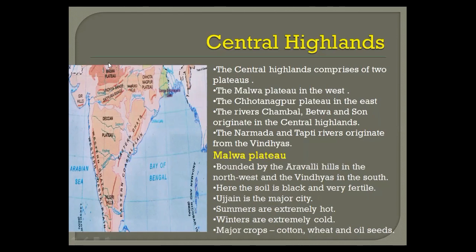Here the soil is black. It is black in color and it is very fertile soil. Here in this Malwa Plateau region, Ujjain is the major city. Now here summers are extremely hot. Extremely means very, very hot. And even the winters are extremely cold. Like you have learned in the Thar Desert, in the same way, this is nearby the Thar Desert only. So here we have this extreme climate. Now here the major crops are cotton, wheat and oil seeds.